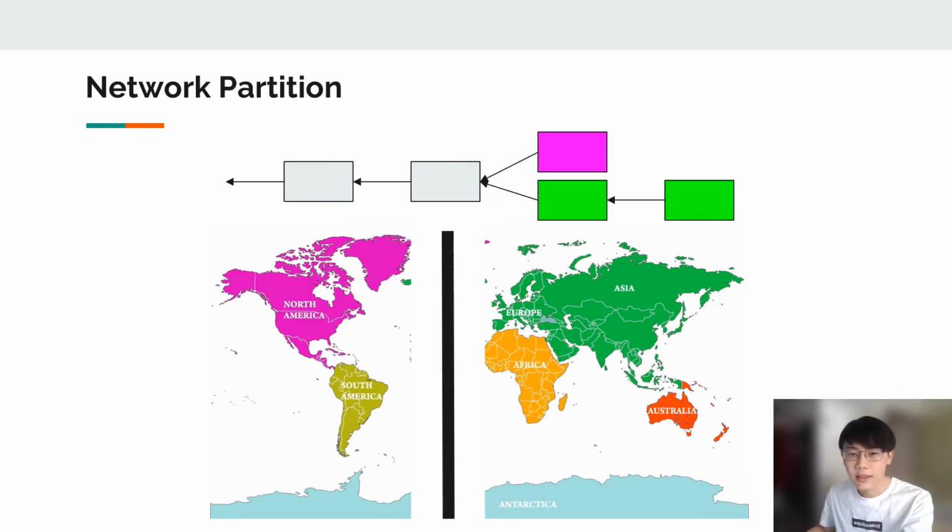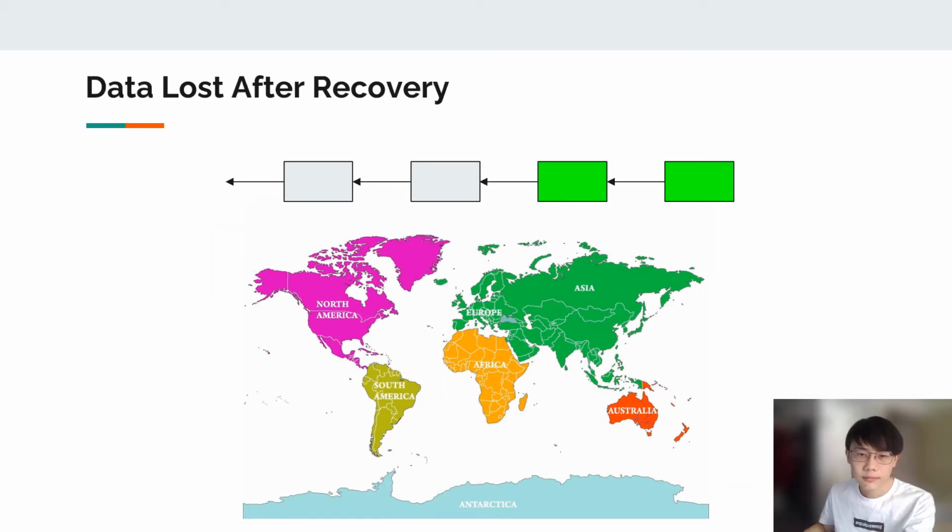So imagine a solar storm breaks the submarine cable between America and other continents. The network will be partitioned into two regions, and America cannot communicate with others. As a result, a fork will happen in blockchain, where America has its own branch and other continents will work on the other branch. So what happened after networks is recovered?